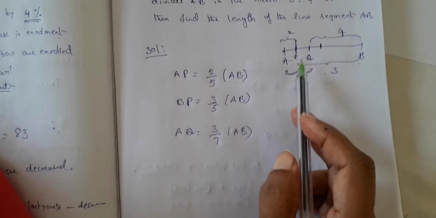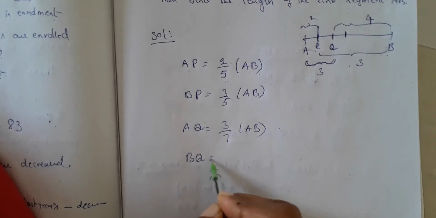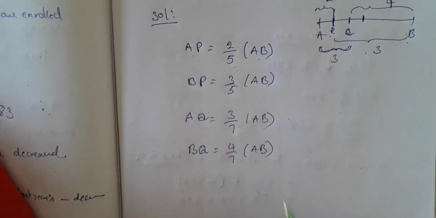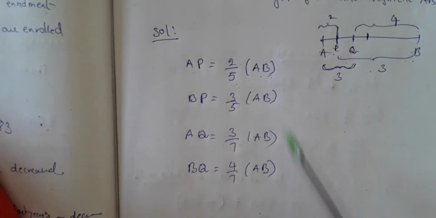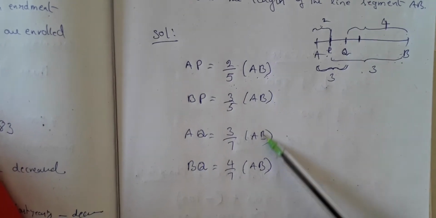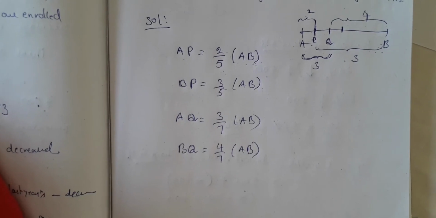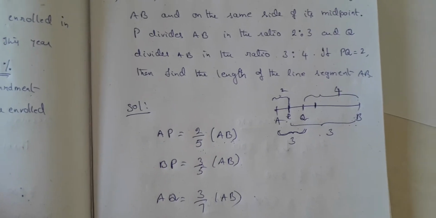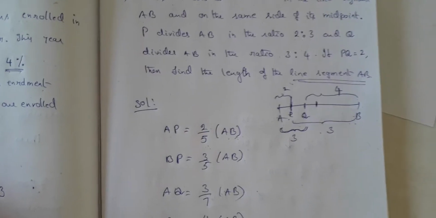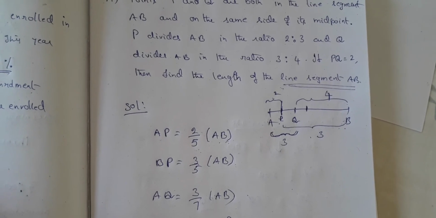Now similarly, let me write BQ. BQ is equal to 4 out of 7 of the whole AB. So now I have the AP value, BP value, AQ value, BQ value, all in terms of a single variable AB. Because AB is not given, children. Here AB is not given. He is asking us to find out AB. But he gave us a chance to solve it.